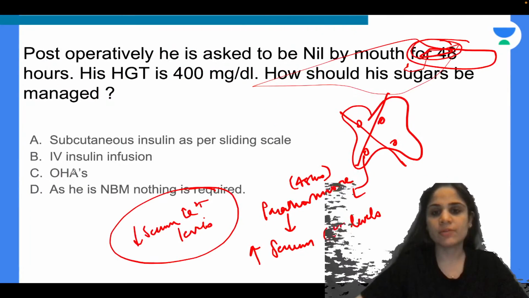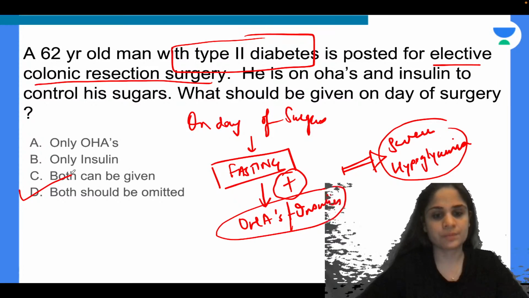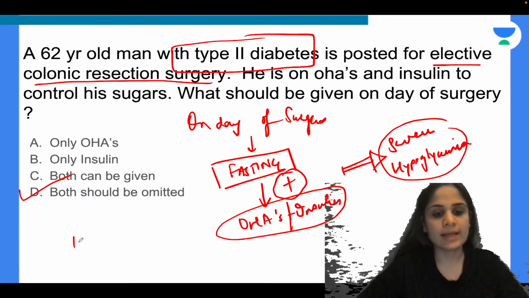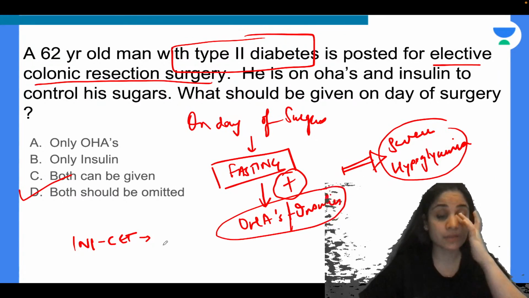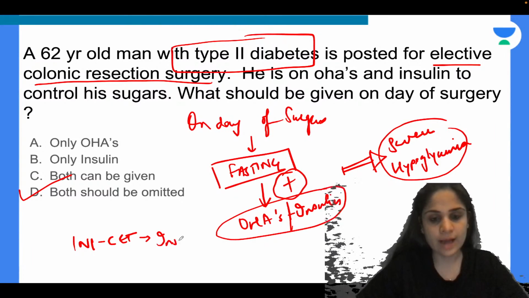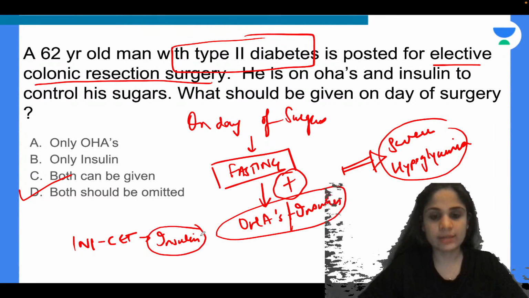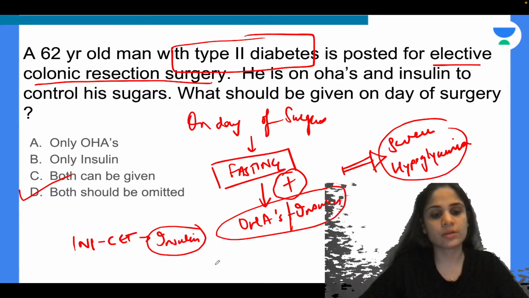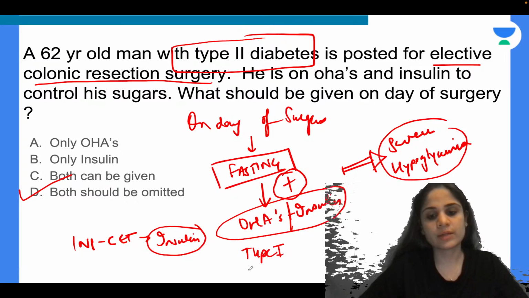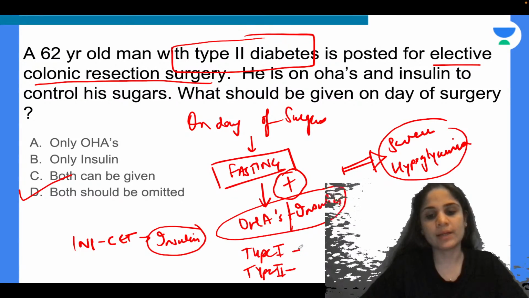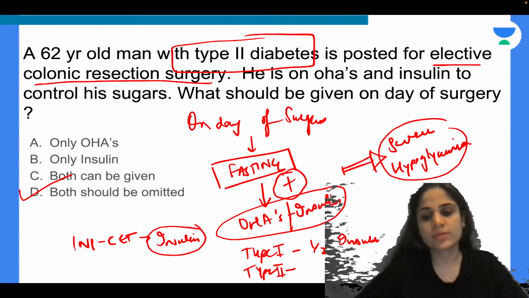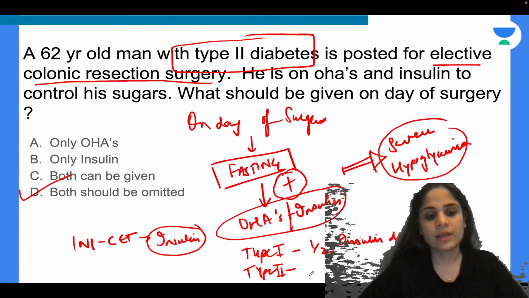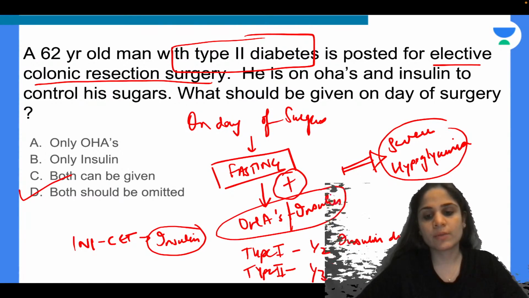But if you are asked a complicated question, what do you mean by a complicated question? For INI CET, this is very important. Sometimes in INI CET, they will say very specifically that patient has uncontrolled sugars and you have to continue insulin. The endocrinologist has said you have to continue insulin on the day of surgery. Then how much insulin do you continue? So here you have type 1 and type 2 diabetic. In a type 1 diabetic, you will give half of the normal insulin dose on the morning of surgery, and in a type 2 diabetic, you will give 1/3 of the normal insulin dose on the morning of surgery.